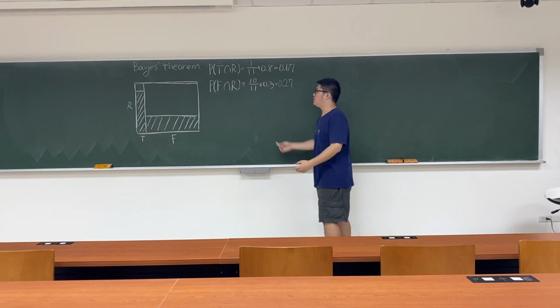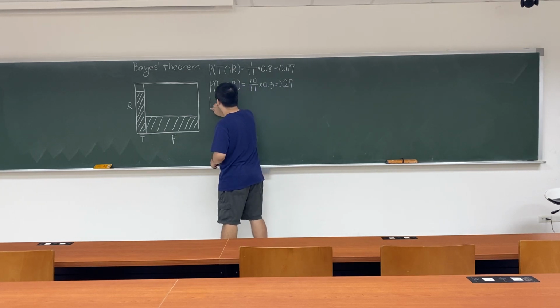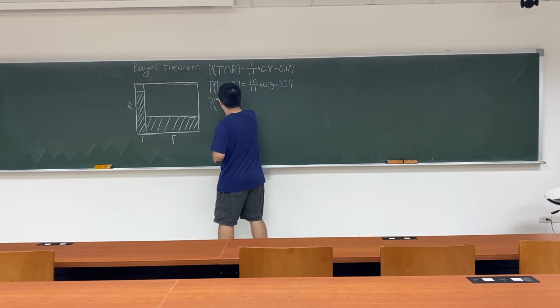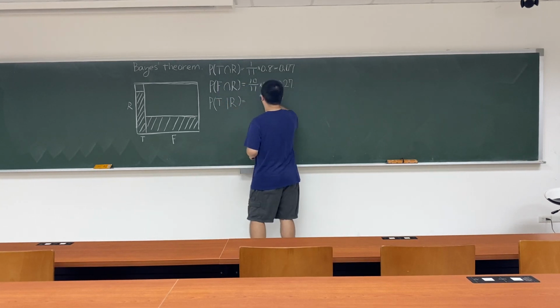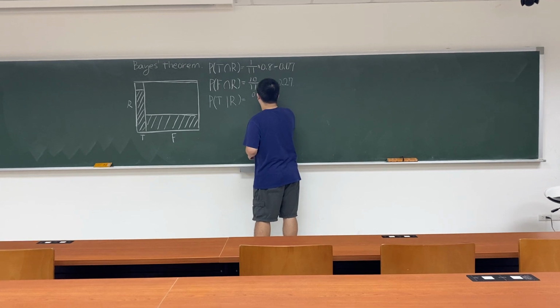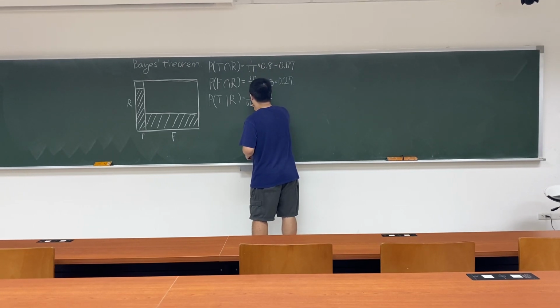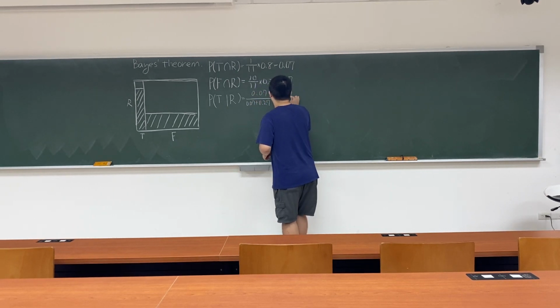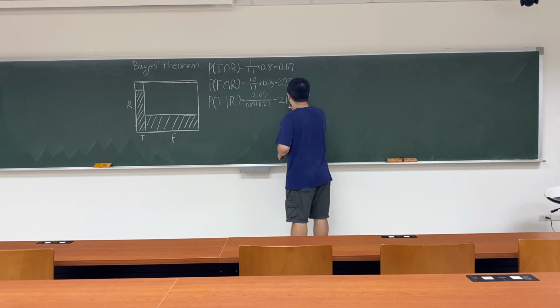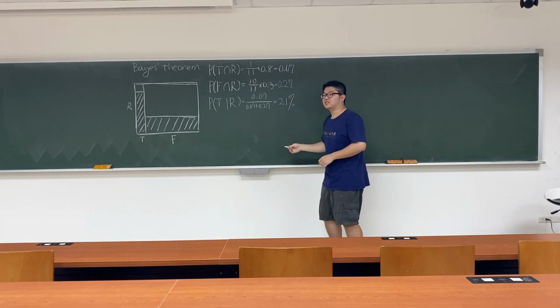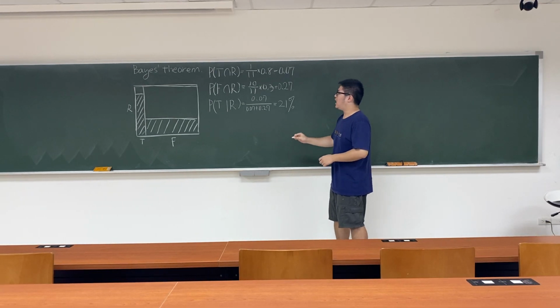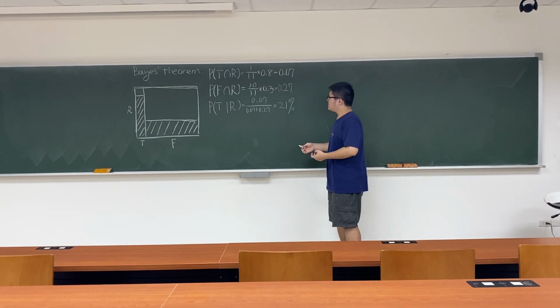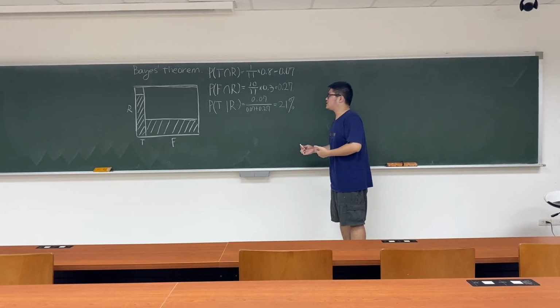I believe those smart ones have already come up with the result. But since others haven't, we have to keep going. So the final question we're asking about is the probability of teacher given loves reading, which equals 0.07 divided by 0.07 plus 0.27. And this equals 21%. What does this 21% mean? That means only 1 in 5 people that love reading are teachers. That's a huge difference from what we expected.